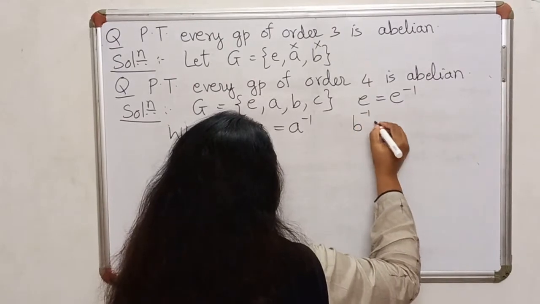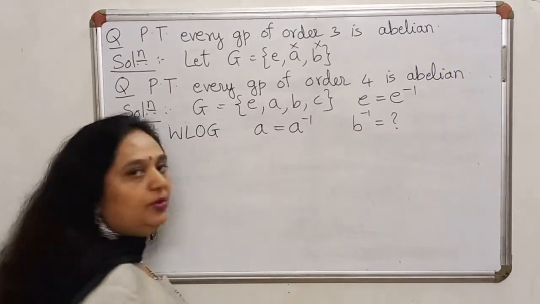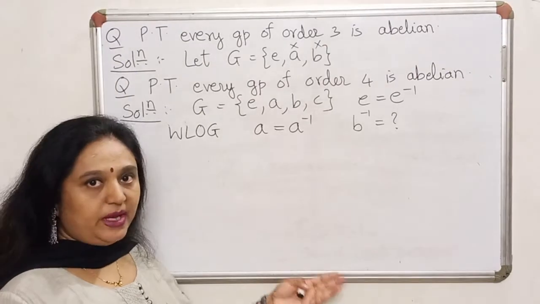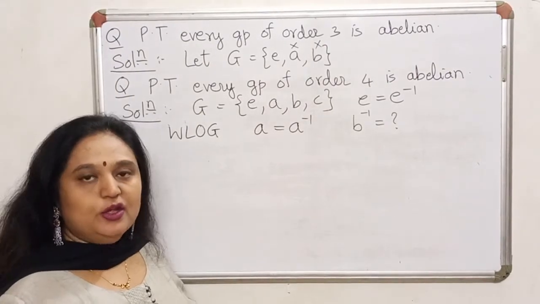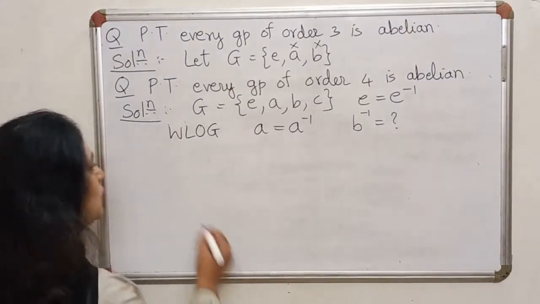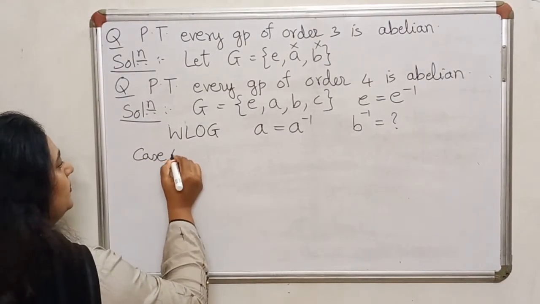Now the question is, what about B inverse? Now notice that B inverse can be either B or it can be C. So we actually have 2 cases. So let's look at case 1.